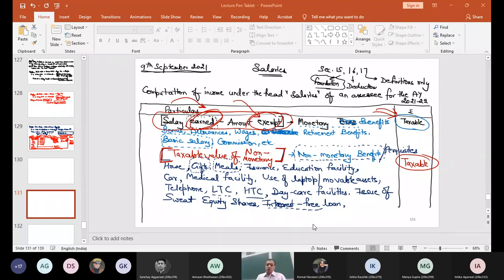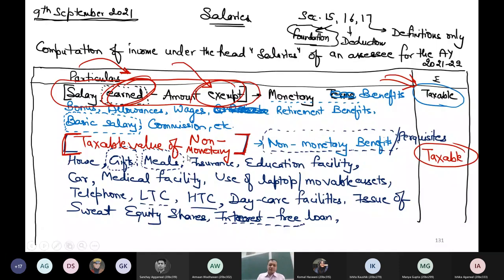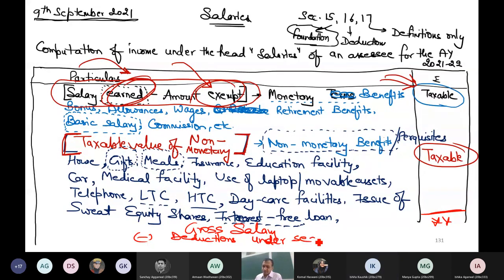Very good. Now, total of these gives me what? Gross salary. Total of this gives me what? Gross salary. This total is gross salary. From this, I get deduction. Can you tell me under which section I will get deduction? Deductions under section 16.